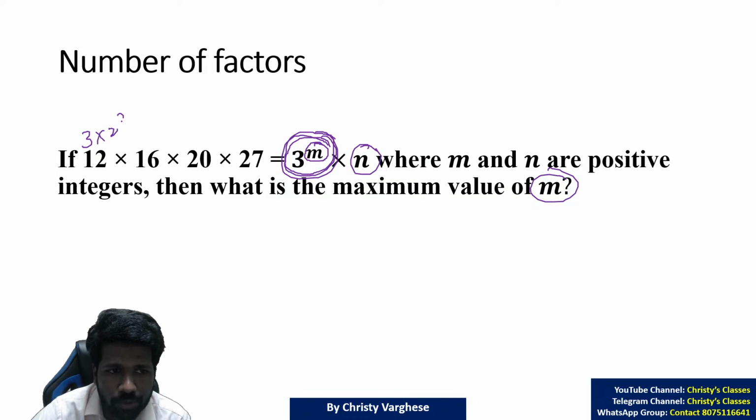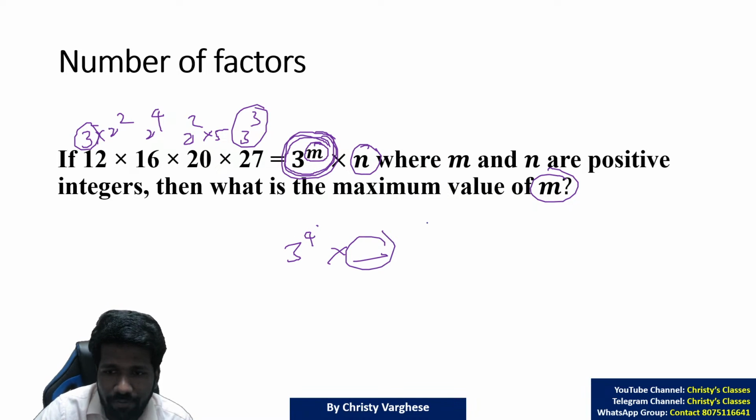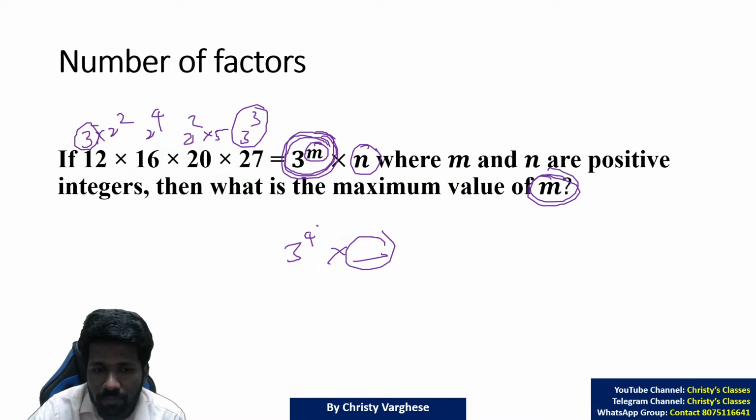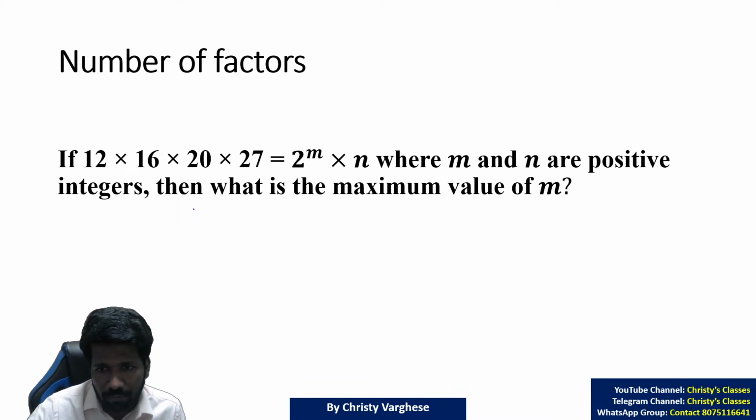So one way of doing it is you can prime factorize each of the numbers. This is 3 into 2 square. This is 2 raised to 4. This is 2 square into 5. This is 3 cube. So this 3 and this 3 cube will make a 3 raised to 4. We don't want what is n. We want only the value of m. So that is 4, na. All of you understood the meaning of the question, na?